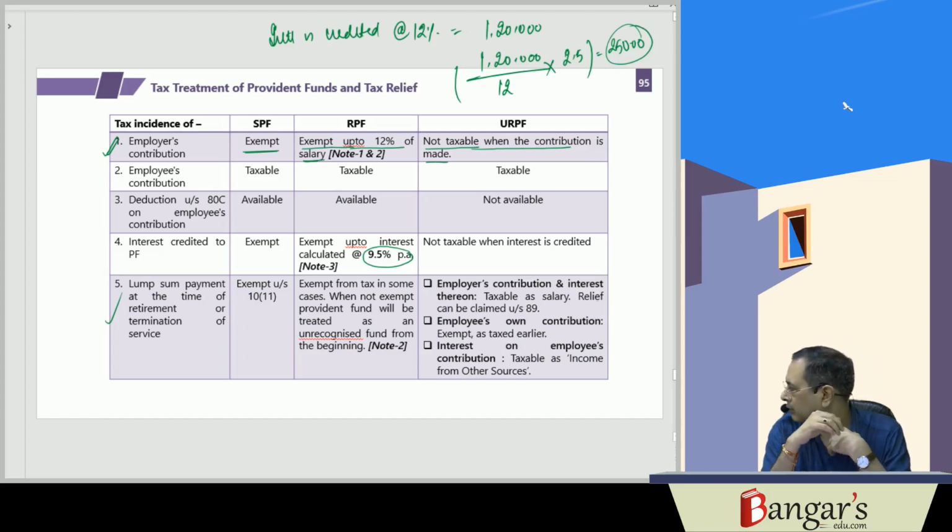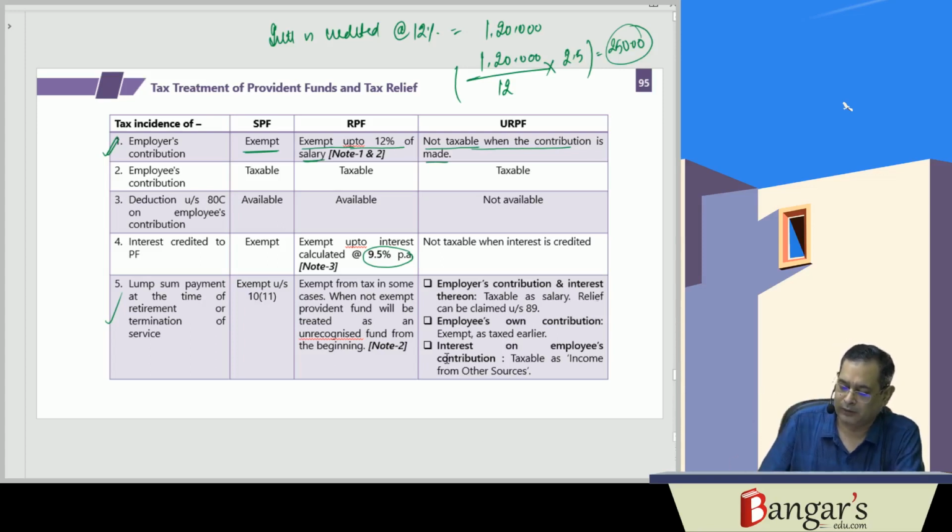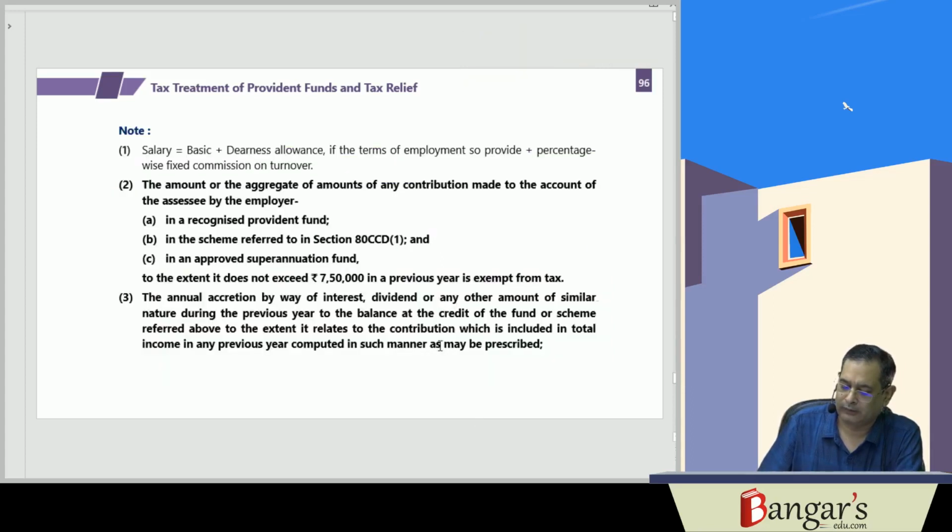In case of unrecognized provident fund, the employer's contribution and interest thereon are taxable as salary. The employee's contribution will not be taxed again because it has been taxed earlier, and interest on the employee's contribution is taxable as income from other sources.